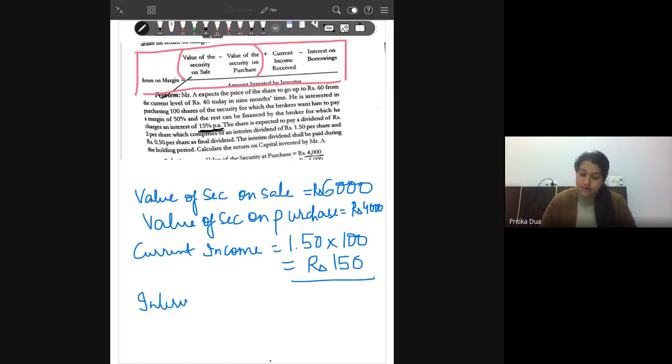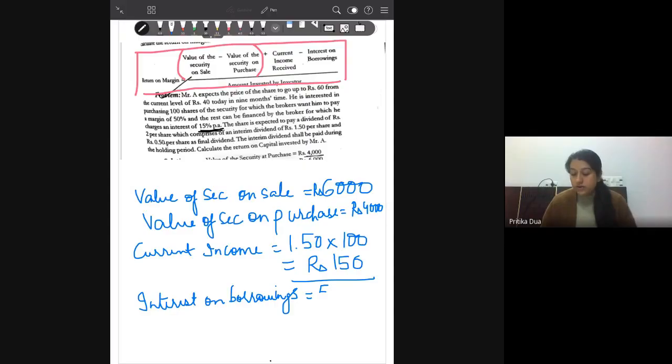And the last term that you need is interest on borrowings. Now your borrowings will be 50% of the value of the transaction, and 50% of 4,000 is 2,000, because out of 4,000, the investor is bringing 2,000 himself and borrowing 2,000. And this borrowing is for 9 months at the rate of 15% per annum. So, Kabir, how much is the amount of interest coming for borrowing, since you have solved the question?